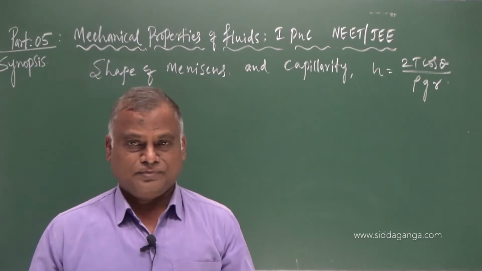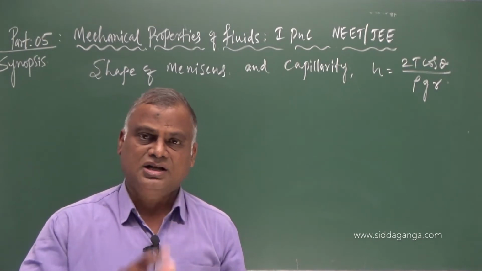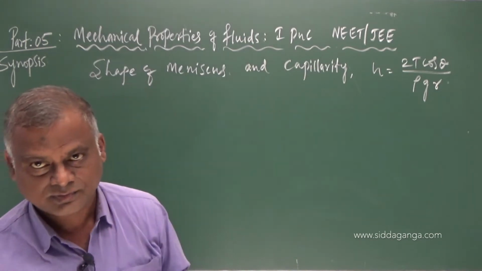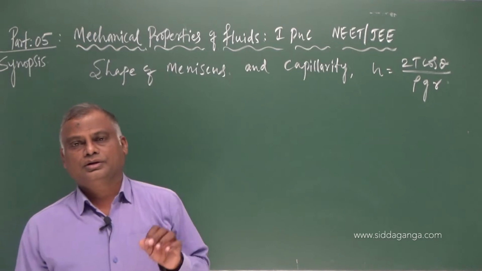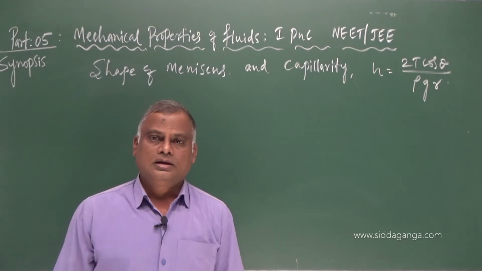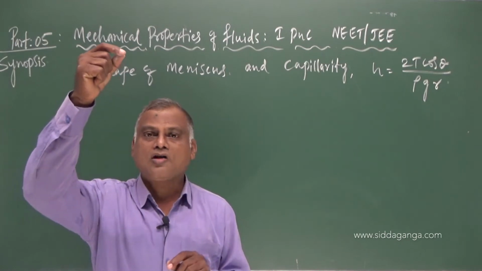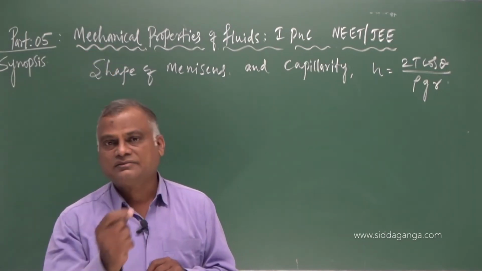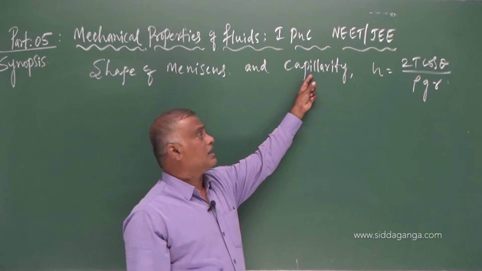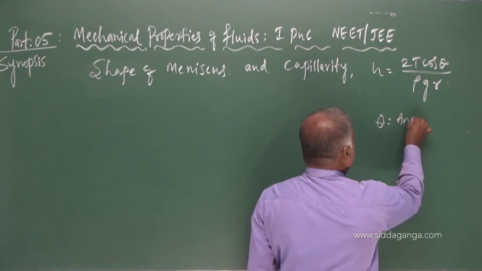Capillarity is the phenomena due to the property of surface tension, there is rise and fall in the level of liquid. Due to the property of surface tension, the free surface of liquid may rise or fall, and this phenomena is known as capillarity. To discuss capillarity, there is one theta. That theta we call as angle of contact.